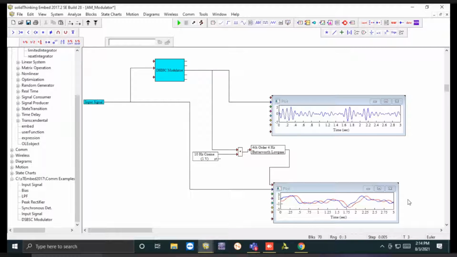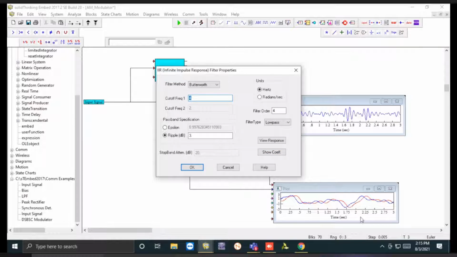So I would like to show you, this is the overall diagram you can see, right? I'm now going inside the blue block to give you the inner look. So first, take the snapshot if you want to take it for this particular one. Now about the filter specification, you can take the snapshot of this one. We have taken 4 hertz. It's the cutoff frequency and it's a 4th order low pass Butterworth filter.